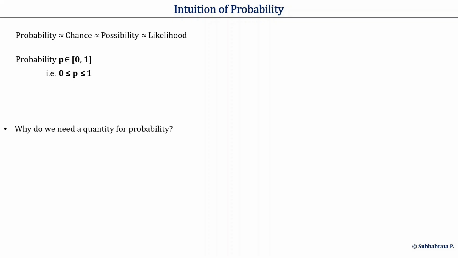But why do we need a quantity as a measure of probability? And how can we measure probability? At first, let's try to find an answer to this question. A simple reason to quantify something is that it helps us to control that thing.